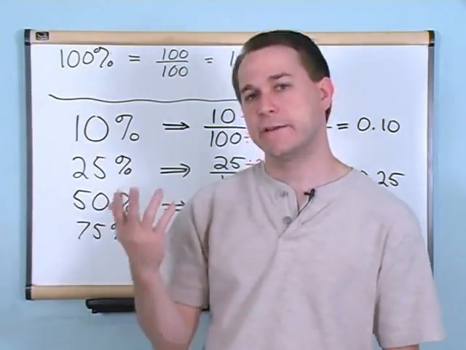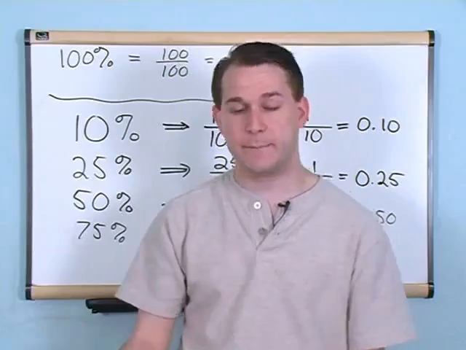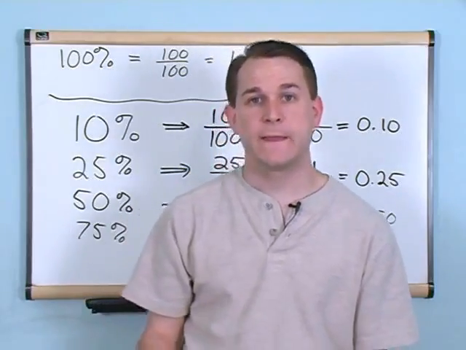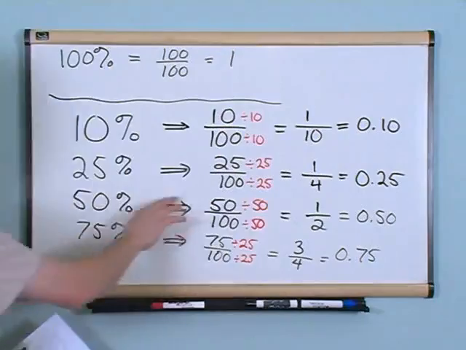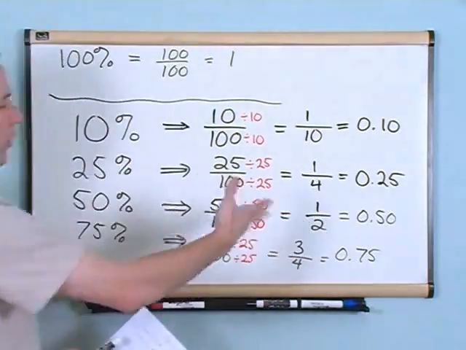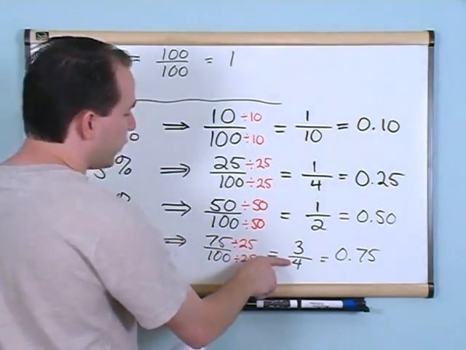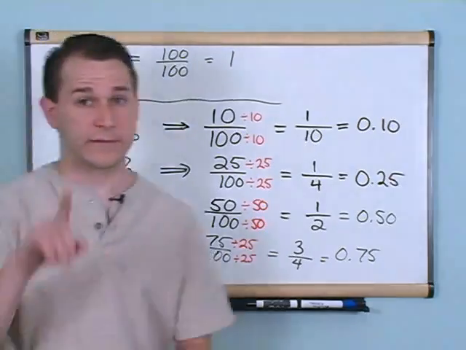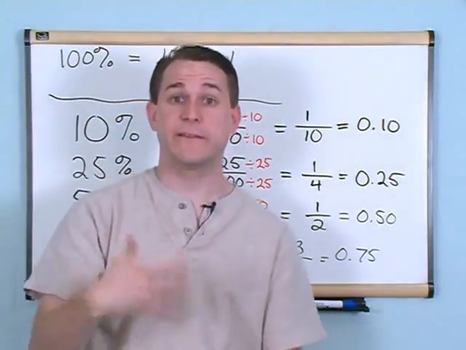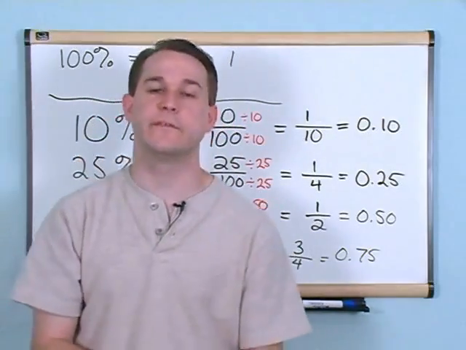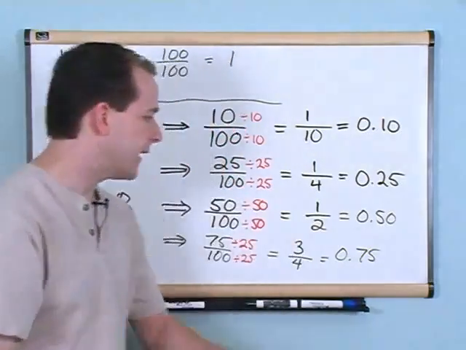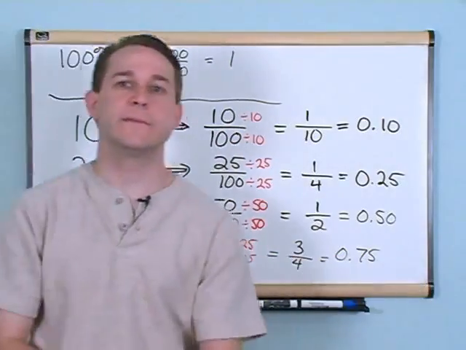So if 50% of the apples in a basket were rotten, then that would mean, using what we learned here, that about half of the apples are rotten. If you were going to say that 75% of the kids in class were sick with the flu, then that would mean 75%, which is roughly 3/4, which is a fair amount of the class. It's more than 50%, it's 3/4 of the students who have the flu, okay? And in terms of a decimal, that's 0.75.